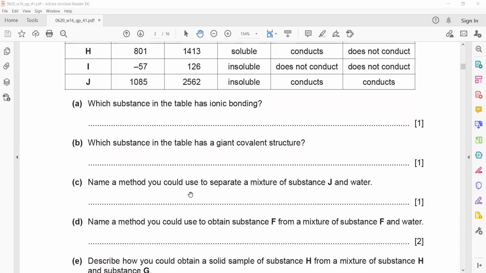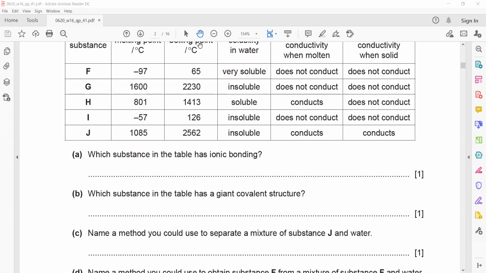Name a method you could use to separate a mixture of substance J and water. First you have to check whether J is water soluble or insoluble. Then you can decide a technique. As you can see, they mention J is insoluble in water.